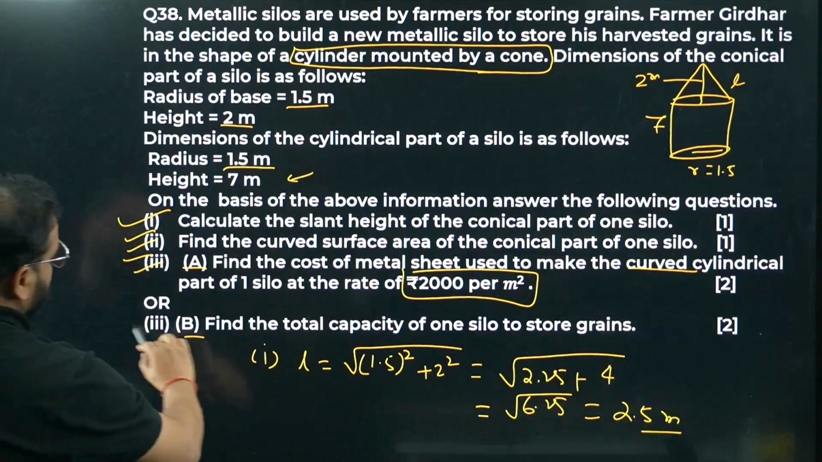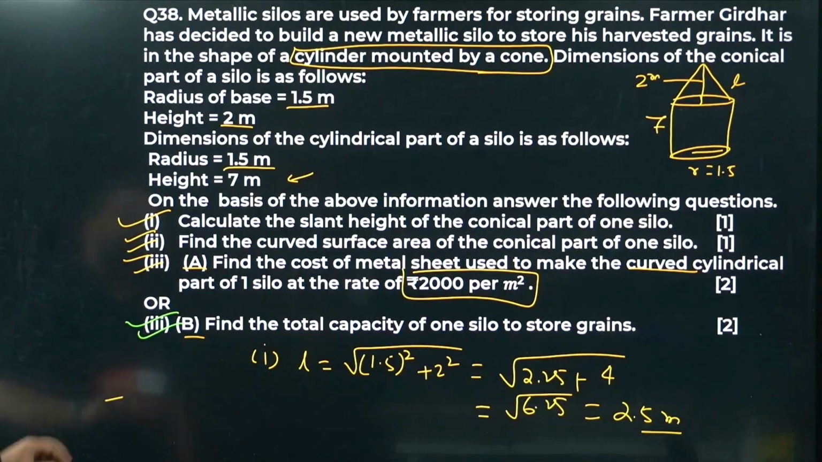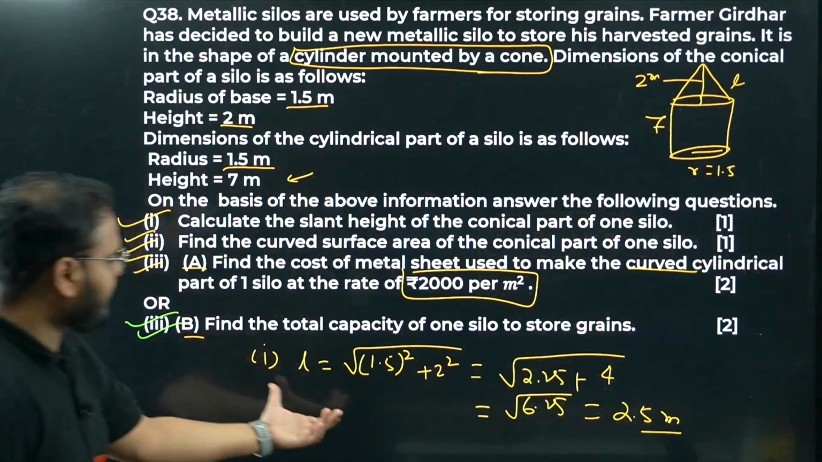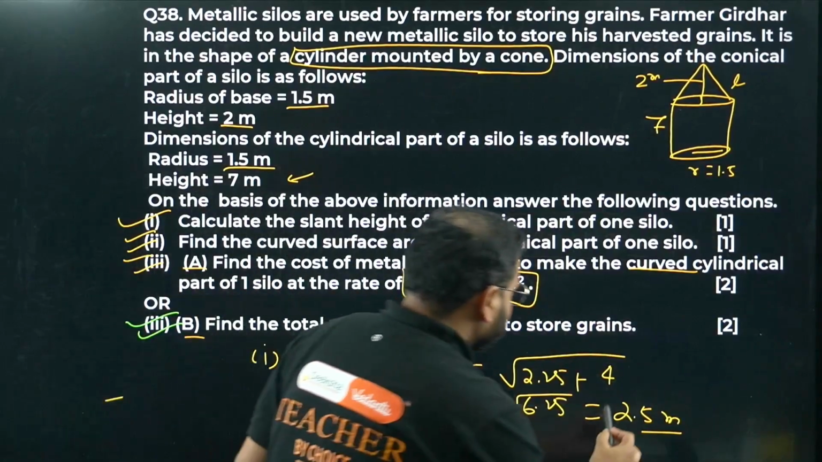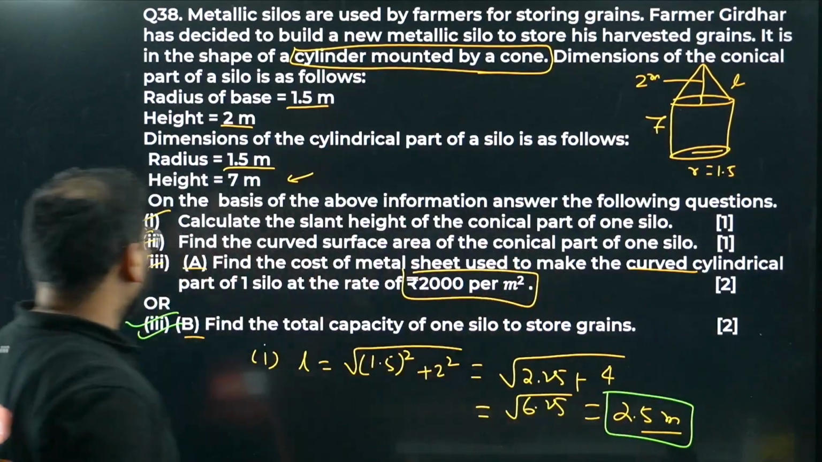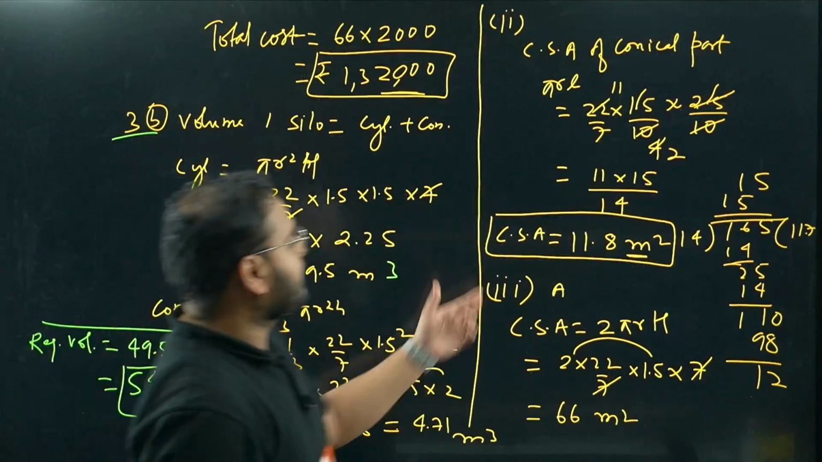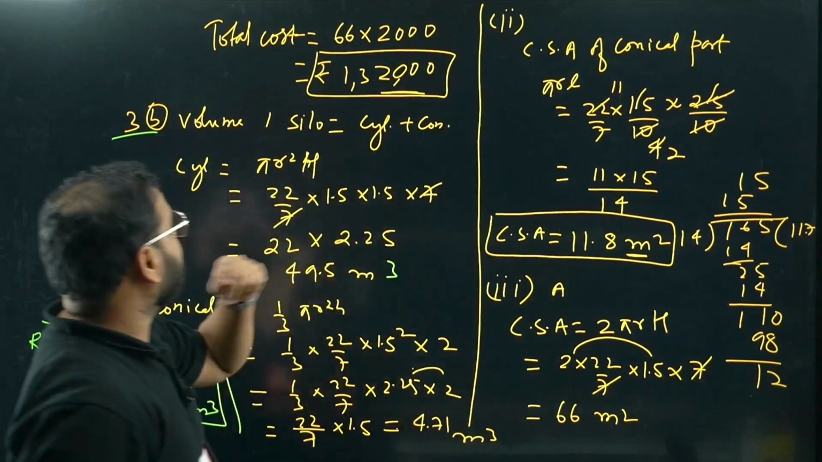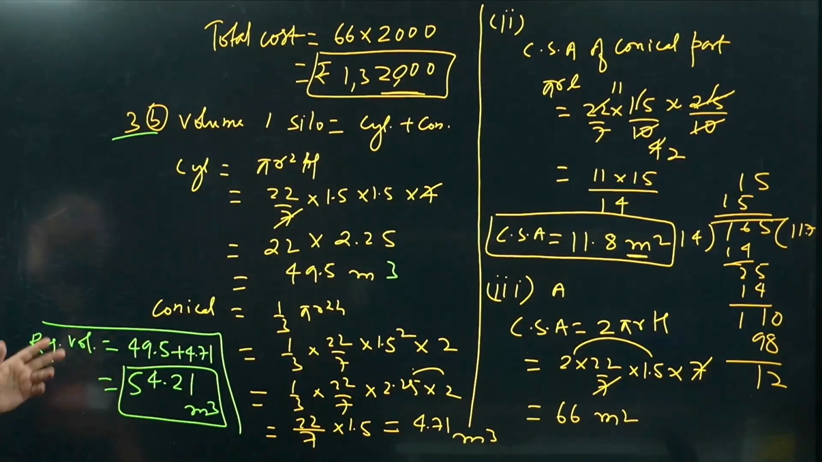This is clear, I hope. Have a look. Part A I've done over here. The answer is 2.5 meters. Part B I've done over here, part 2, actually 11.8 meters square, something like that. Part 3A was 1,32,000, and part 3B is coming as 54.21 meter cube.